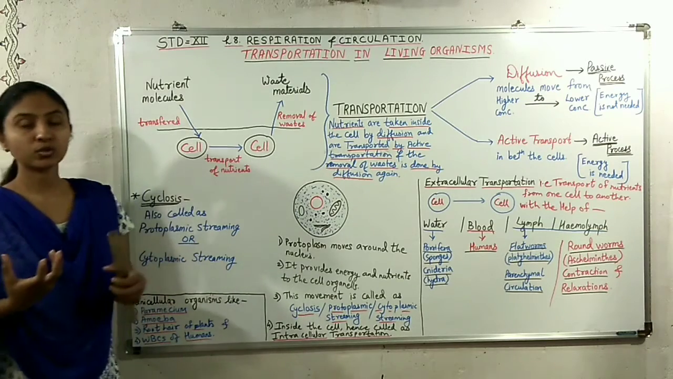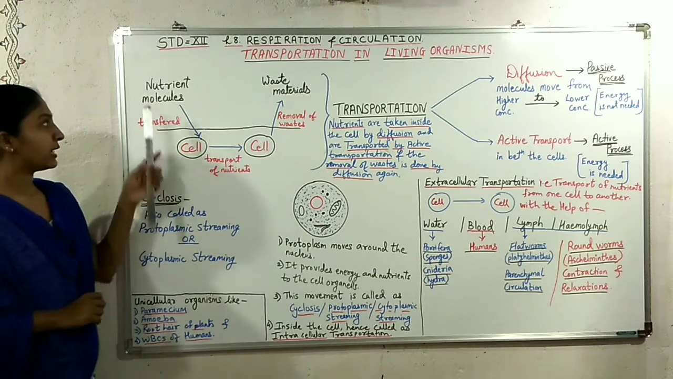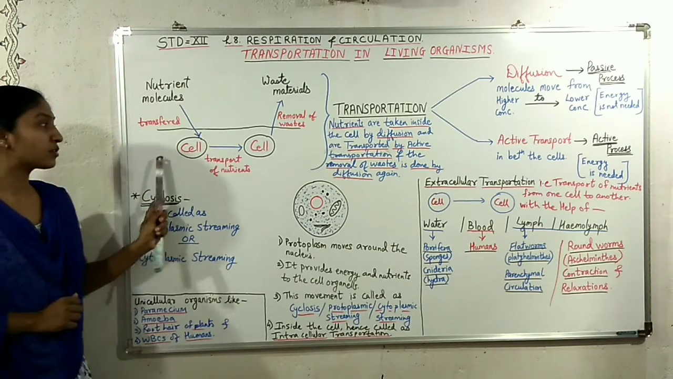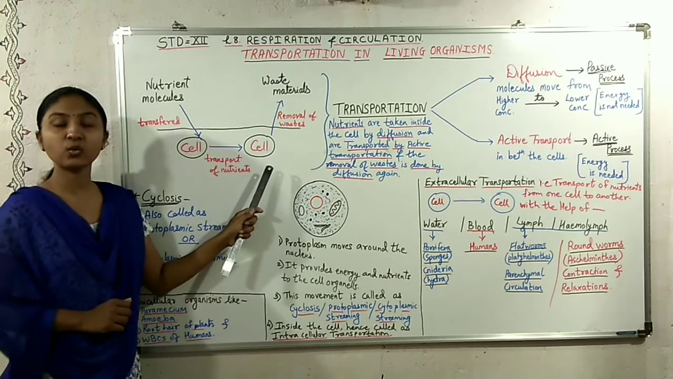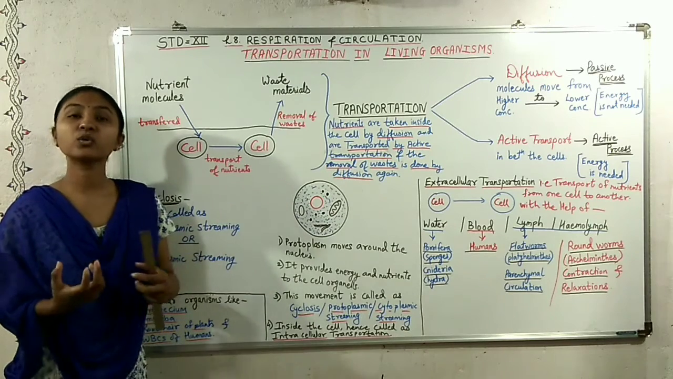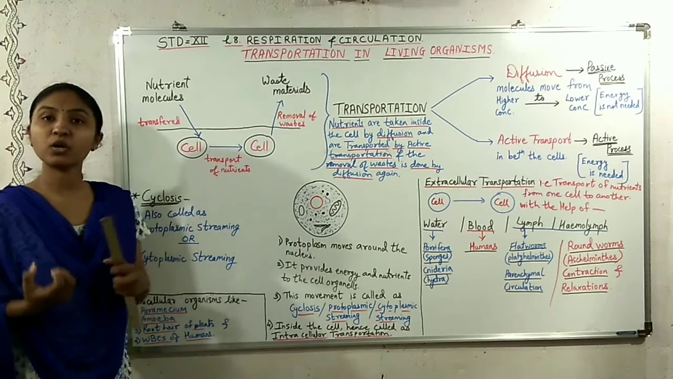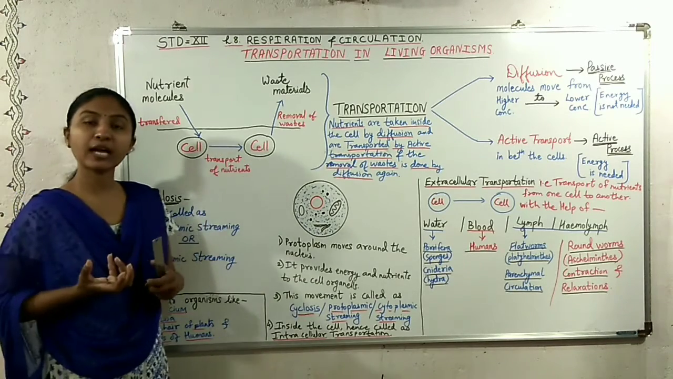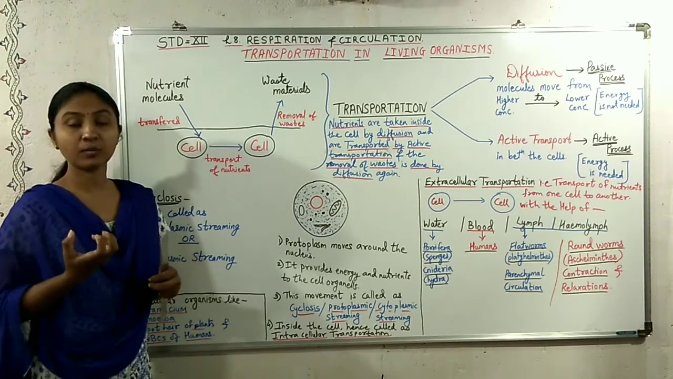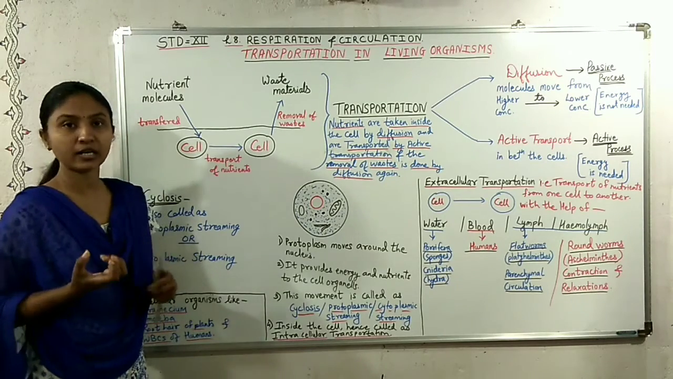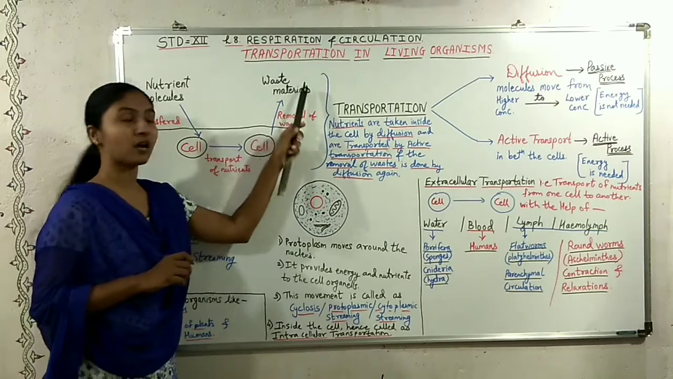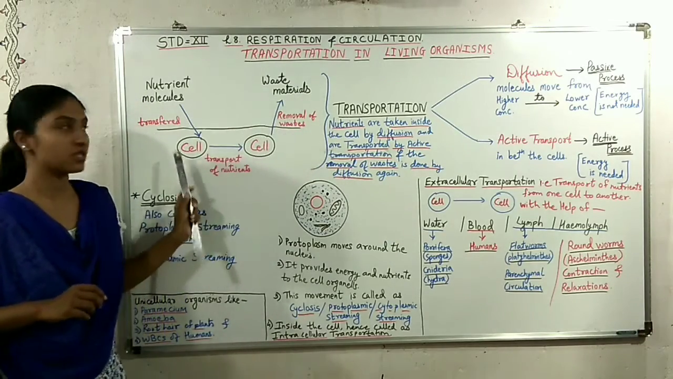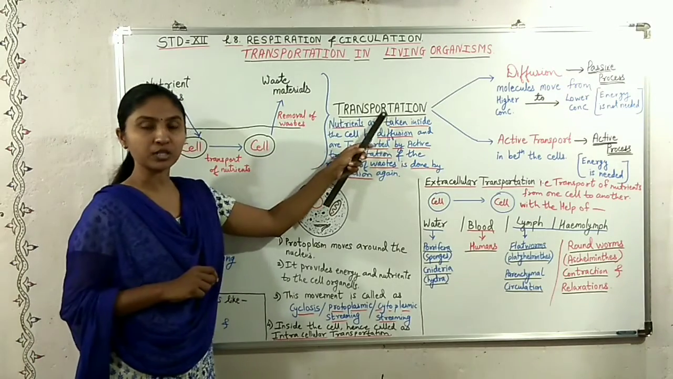So the nutrients or the oxygen that are taken inside the body are transported from one cell to another cell in order to carry out various metabolic activities inside the body. And after those metabolic activities, the waste materials which are generated are removed outside the body. This whole process is called transportation.